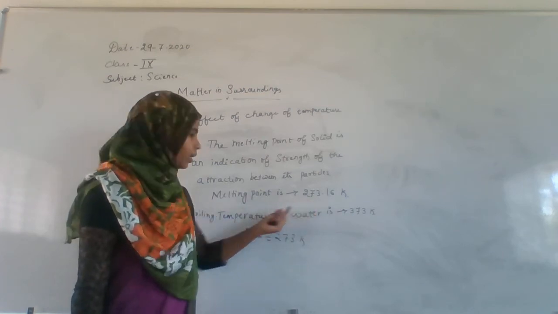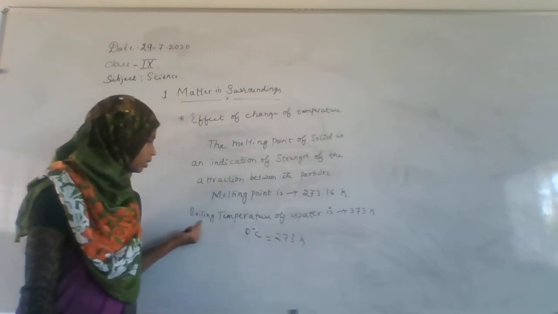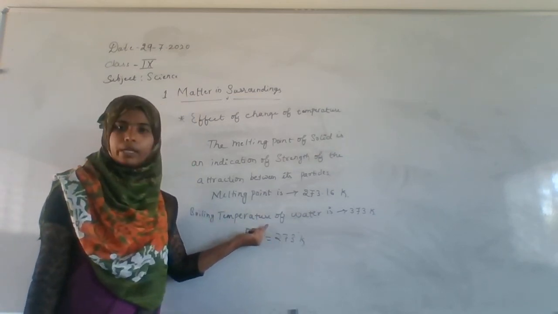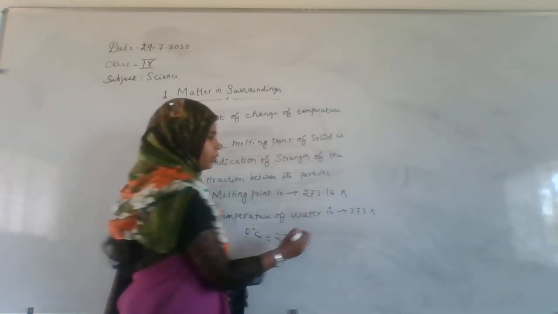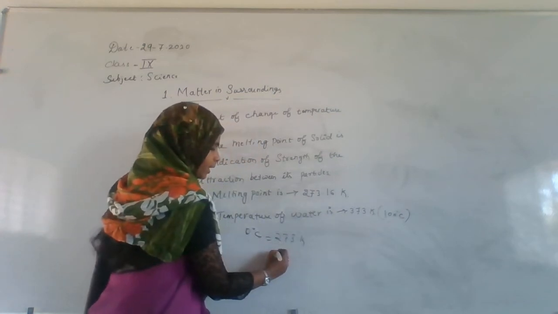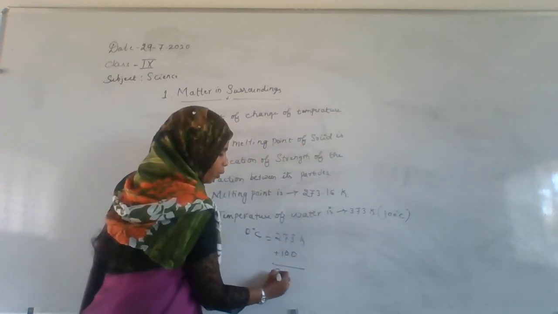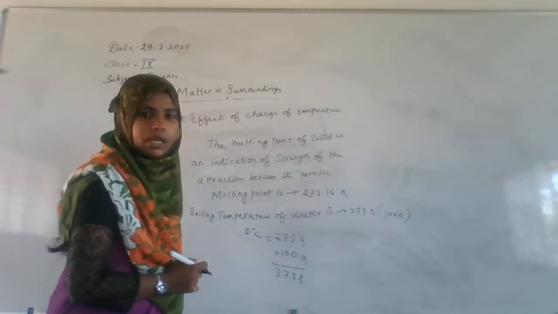Okay, and 373 means we have added 100 degrees Celsius, since the boiling point of the water is 100 degrees Celsius, and that in Kelvin is 373. You added 100 degrees to 273, so now the boiling point of the water is 373 Kelvin.